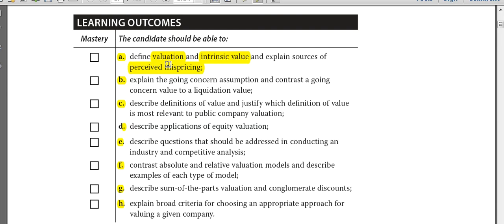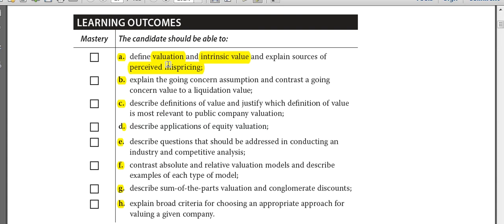Now here we are not talking about the valuation of a bond, or the valuation of a forward contract, a futures contract or options, or the valuation of real estate, but we are actually talking about the valuation of a particular stock. So let's keep it confined to equity securities and focus on that.